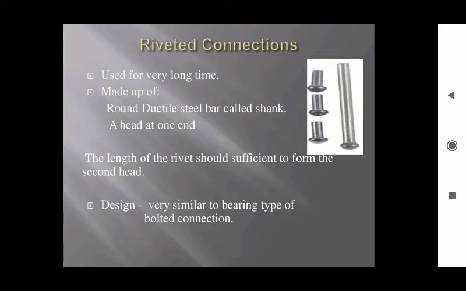It is made up of a round ductile steel bar called the shank. It has a head at one end. Its length should be sufficient so as to form the second head.